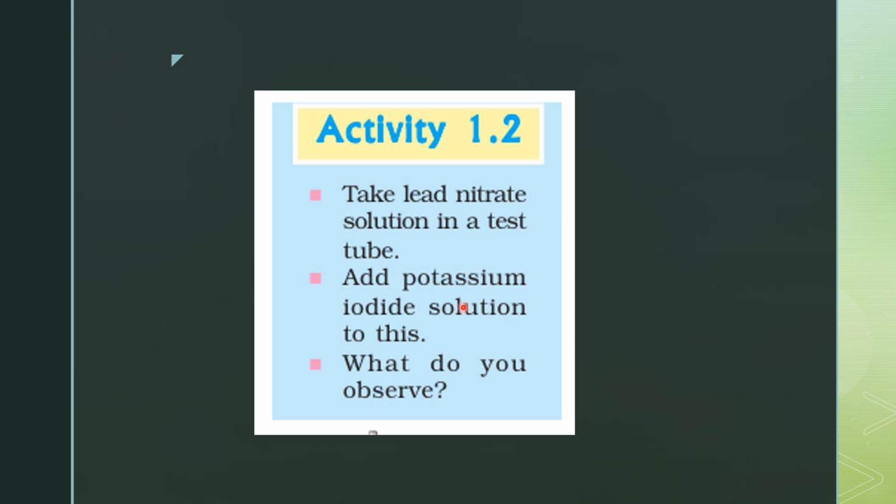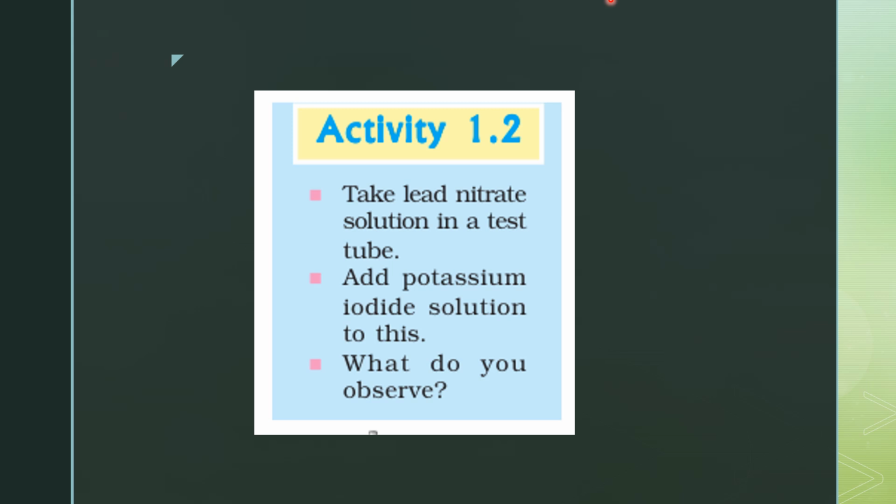Okay? So through observation, you will find that when you have added these materials together, you will see a bright yellow precipitate is formed. What is a precipitate? Means something which settles down at the bottom of the test tube, right? And its color is bright yellow. So this yellow precipitate which is formed is a chemical. Its name is lead iodide. Okay, so lead nitrate and potassium iodide will react to give you lead iodide.